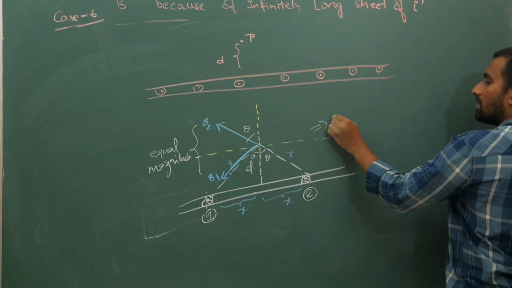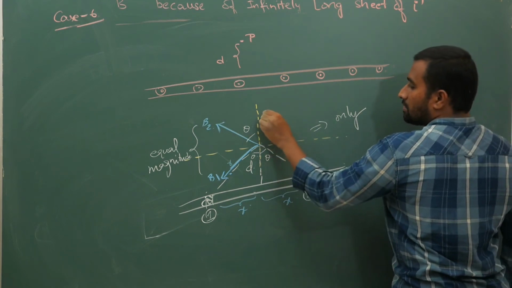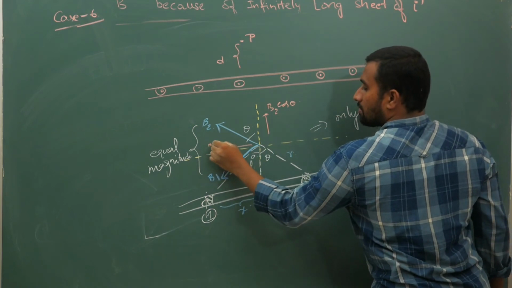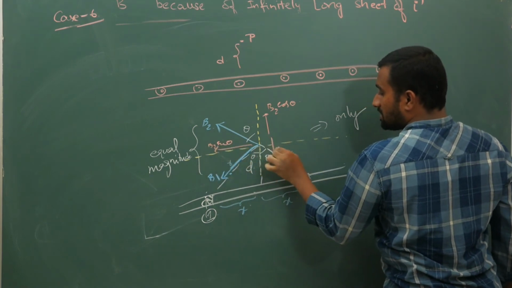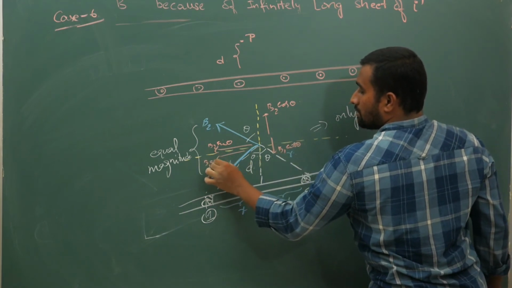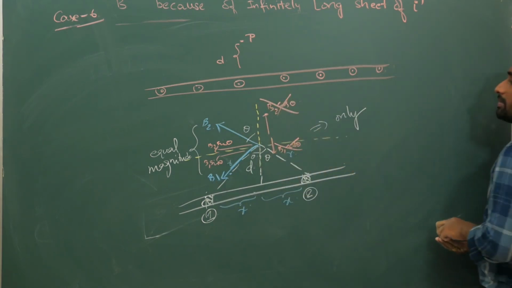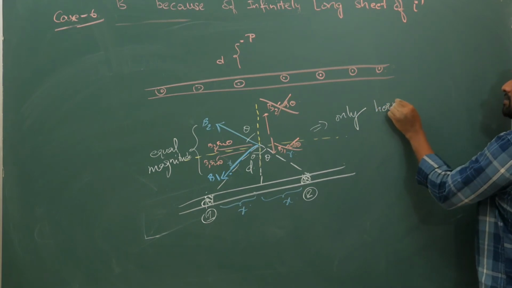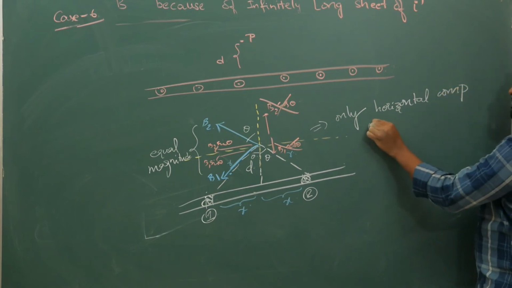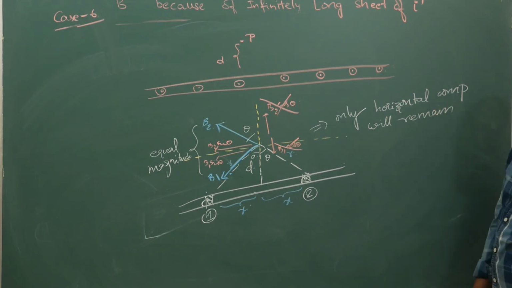B2 can be replaced with B2 cos theta here and B2 sin theta here, and B1 can be replaced with B1 cos theta this way and B1 sin theta this way. Eventually the sine components will cancel off, only horizontal components will remain. Vertical components will cancel off.